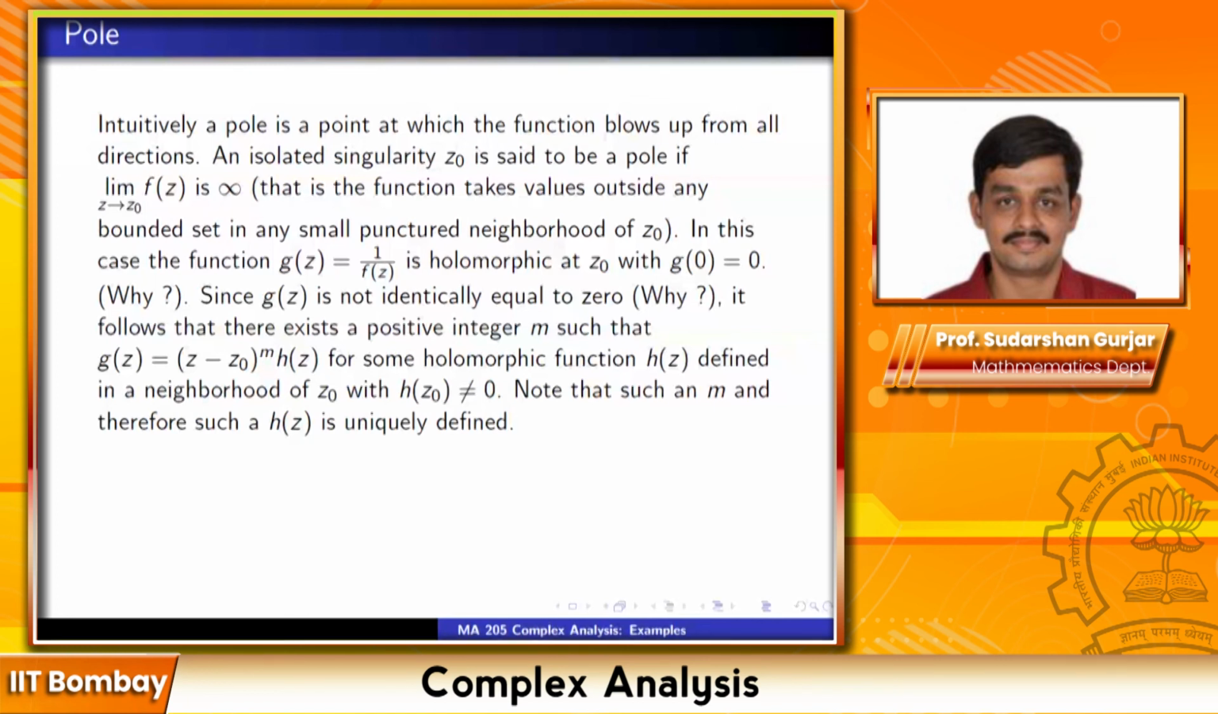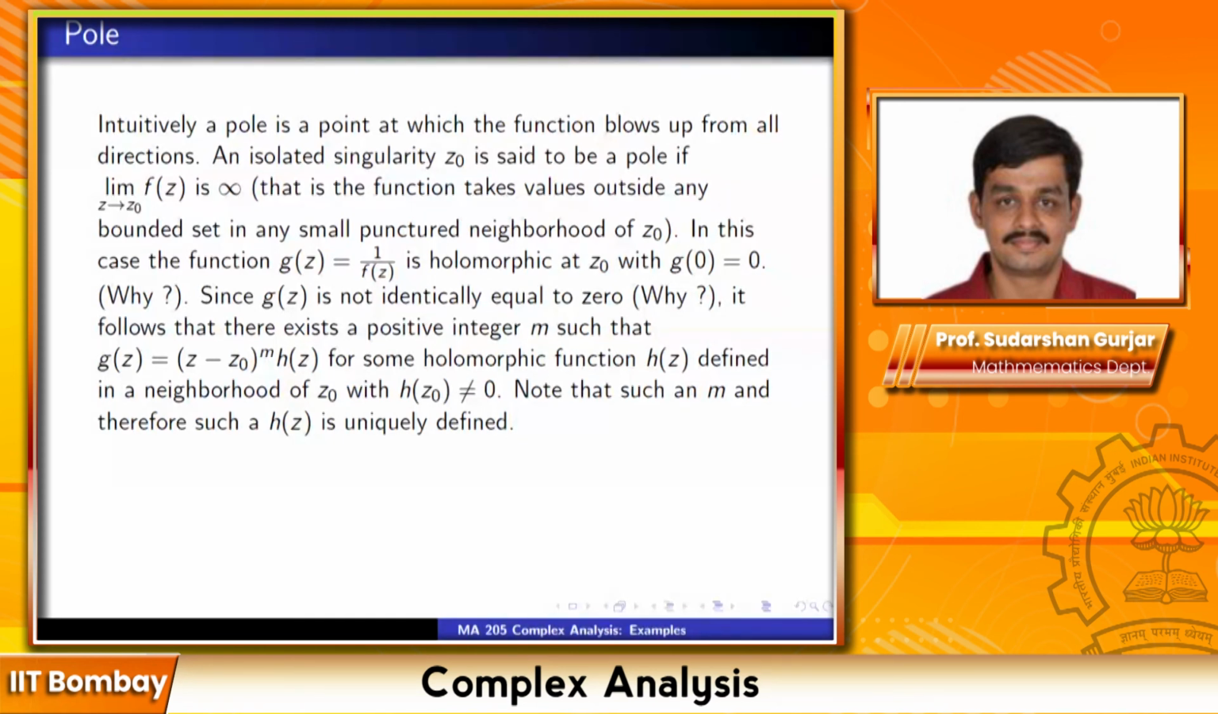Since g(z) is not identically equal to 0, that's also obvious, it follows that there exists a positive integer m such that g(z) is equal to (z minus z0) to the power m times h(z). So g(z) is now holomorphic. Holomorphic implies analytic, so I can expand g(z) as a power series, but it also vanishes at z0. So I look at the highest power of z minus z0 that can come out.